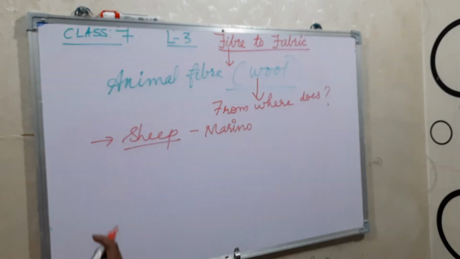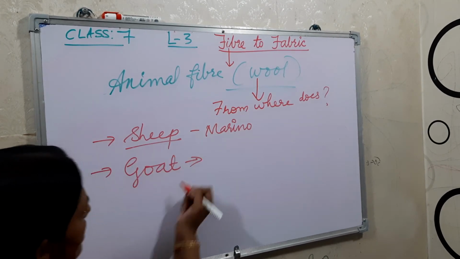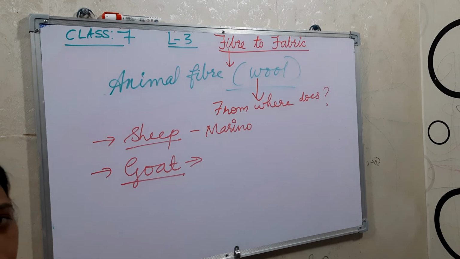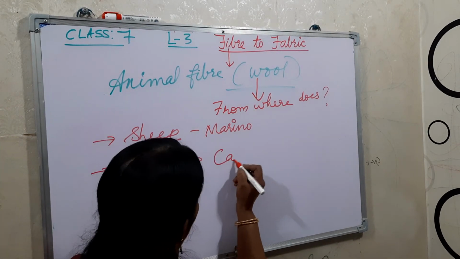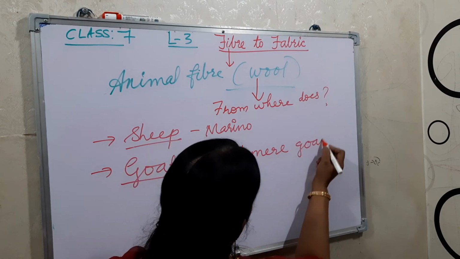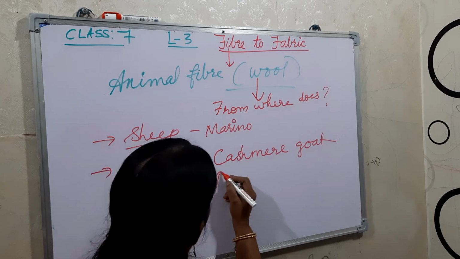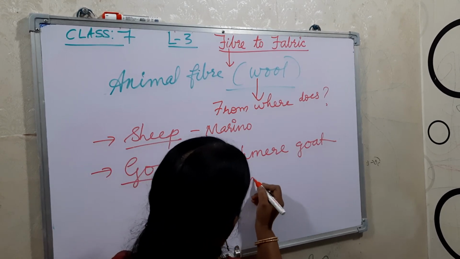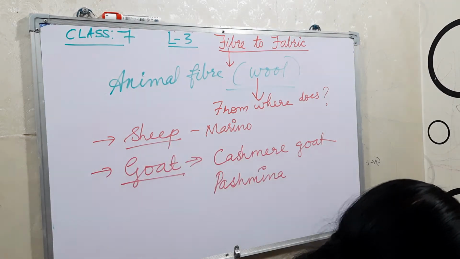Second, some kinds of goat also give wool, like the Kashmiri goat, and the Pashmina goat, they are also good.